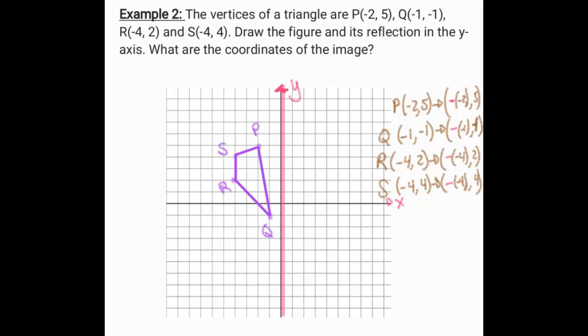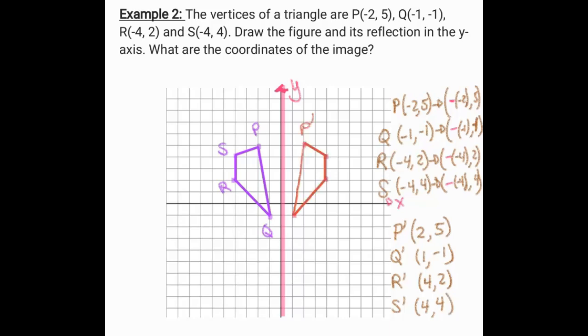And so let's get simplified. So we have then P prime, which then becomes positive 2, comma 5. We have Q prime, which then becomes positive 1, comma negative 1. R prime, positive 4, comma 2. S prime, positive 4, comma 4. Go ahead and plot those points. And we have then labeled our P prime, S prime, R prime, and Q prime.